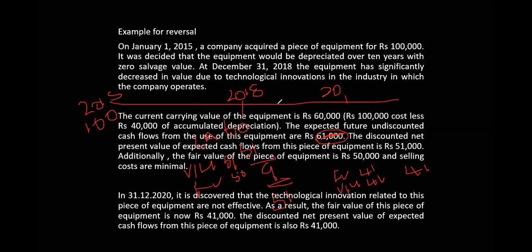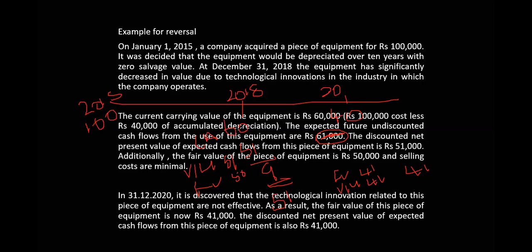But if you didn't do any impairment, I think you will agree with me that the value here is 40. How do you get the 40? 60 after 4 years, with 40 depreciation, and another 2 years depreciation of 20. If you had continued with the cost model, the carrying amount would have been 40.